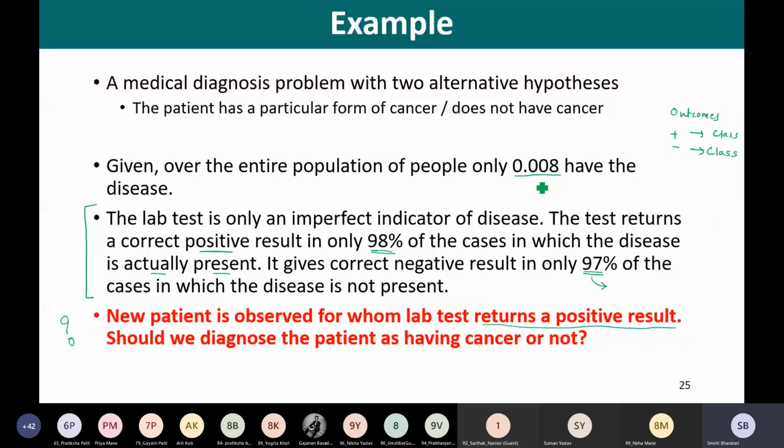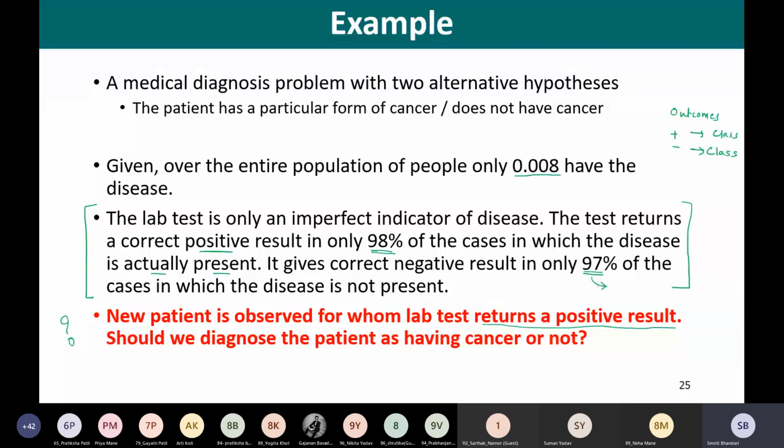So whenever a new patient comes in for whom the lab test returns a positive result, we want to identify whether that patient actually has cancer or not.